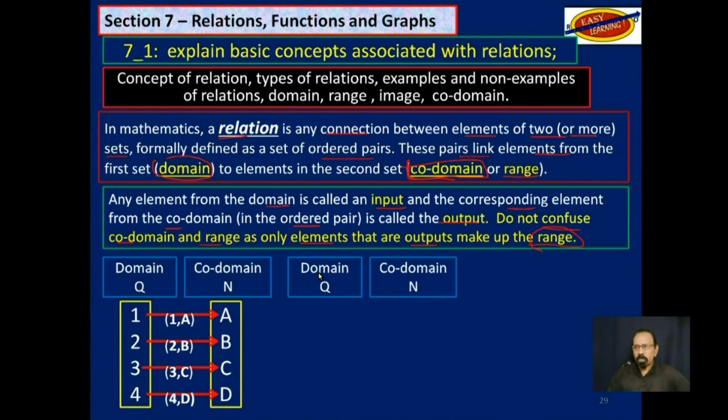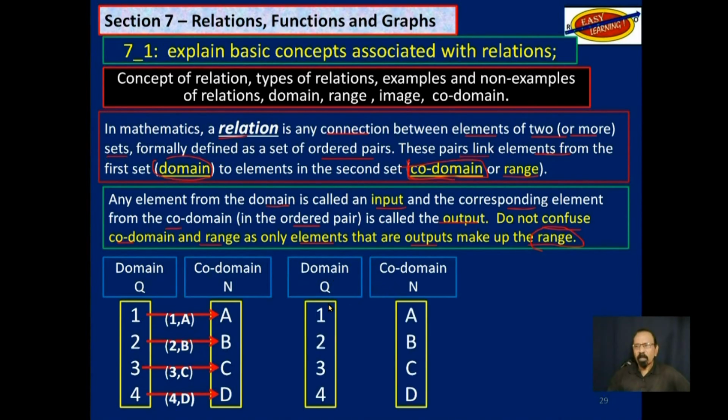In this case, you may also have another domain and codomain, similar, except now you don't have all the elements from domain Q connecting with codomain N. You may have something like that, where you only have these two ordered pairs. But remember, we are looking at domain and codomain. What do we mean by that?